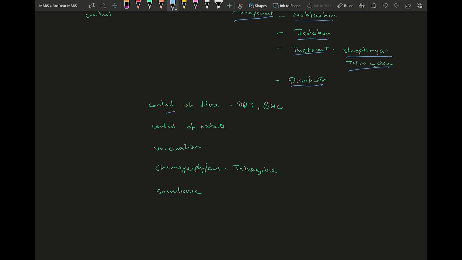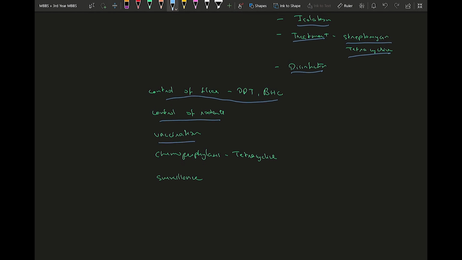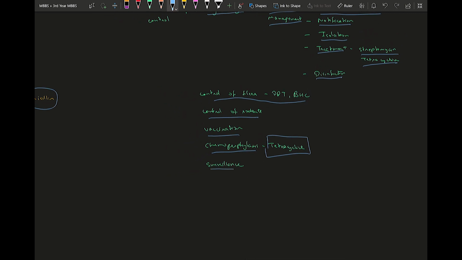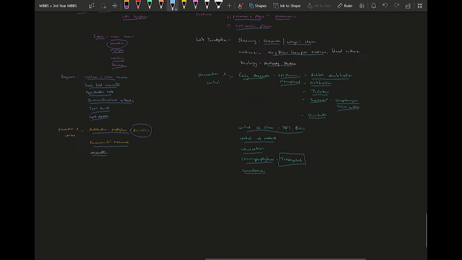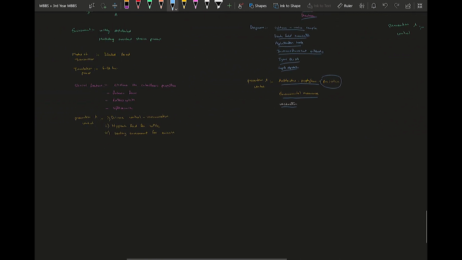So the control of fleas can be done using DDT and BHC, and then you can do the control of rodents by using some kind of rat traps or just improving sanitation in the area. Then vaccination, chemoprophylaxis, you can use tetracycline, and you can do surveillance if there's any recurrence of this disease. So that's all about plague.